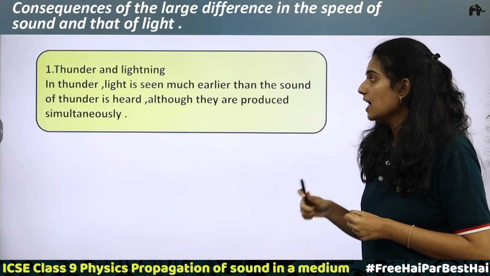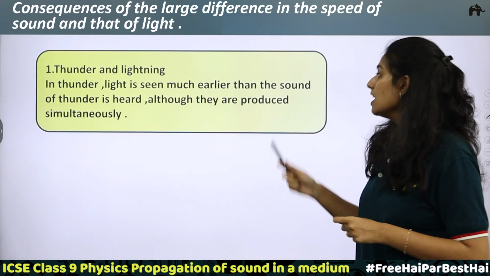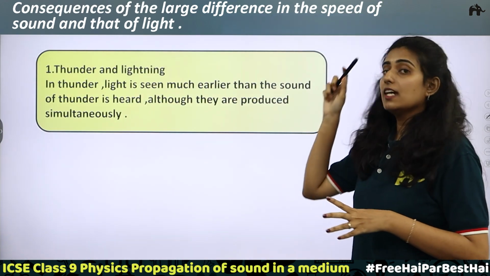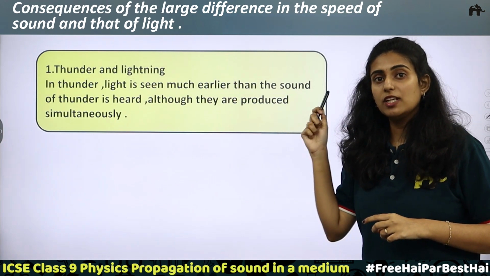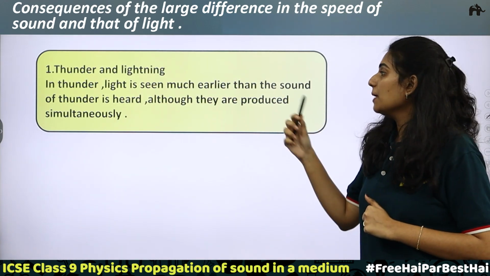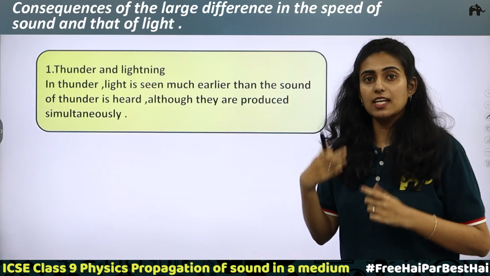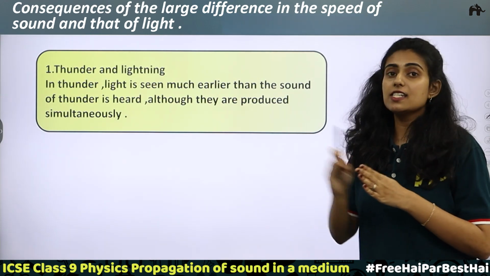So light is seen much earlier than the sound of thunder is heard, although they are produced simultaneously. But the time taken for the sound waves to travel will be greater compared to the light waves. So light waves will reach us instantly, but sound waves will take some time. This is why there is a time gap.